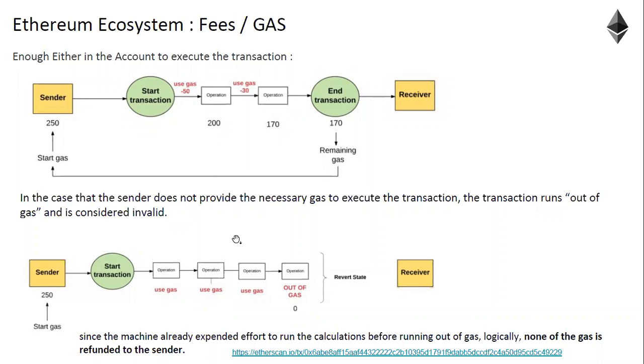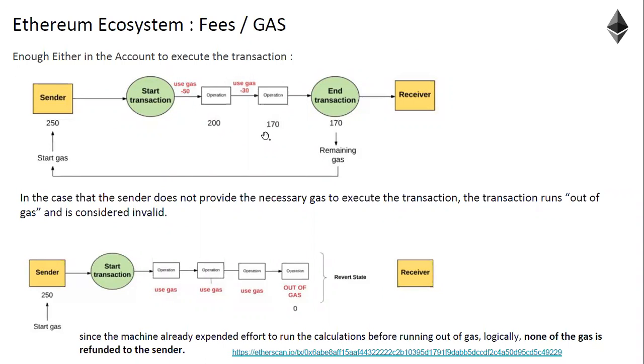Who will control the gas price? The network, the protocol. If we want to transfer 250, then we have to transact an amount of 250.001. There is no operator in the middle here. These operations are nothing but the code in the smart contract.